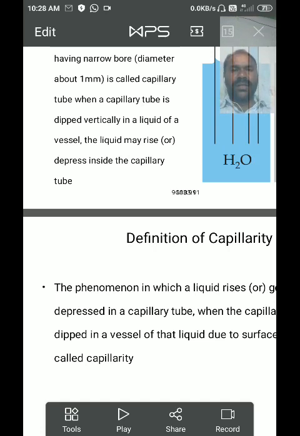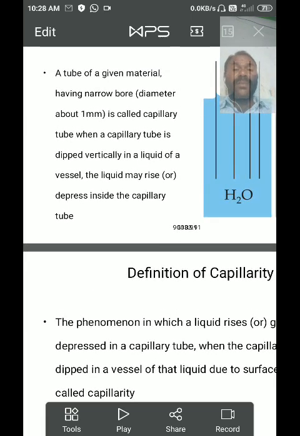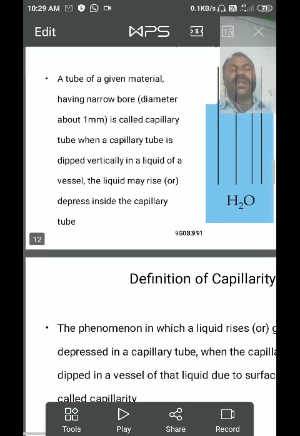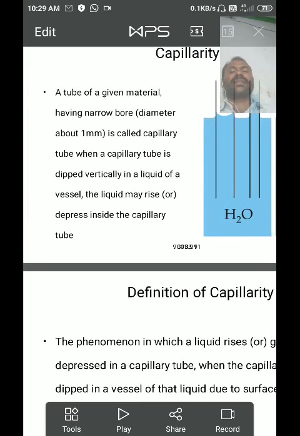This cotton cloth has an uneven number of pores. Every pore of the cloth acts as a capillary tube, and due to capillary action, every pore of the cotton cloth can absorb the sweat from the skin. That's why during the summer we wear cotton cloth. The cotton cloth can remove the sweat from the skin.